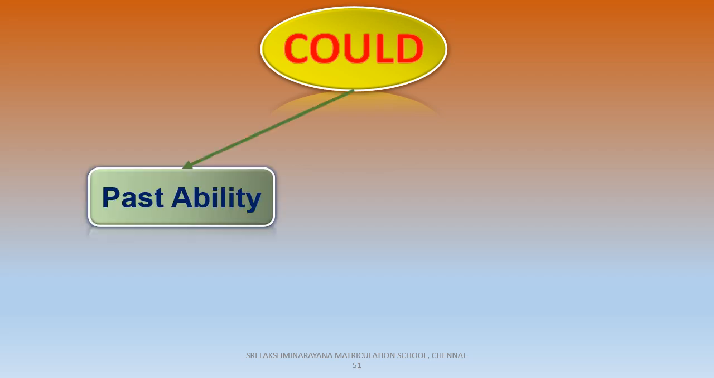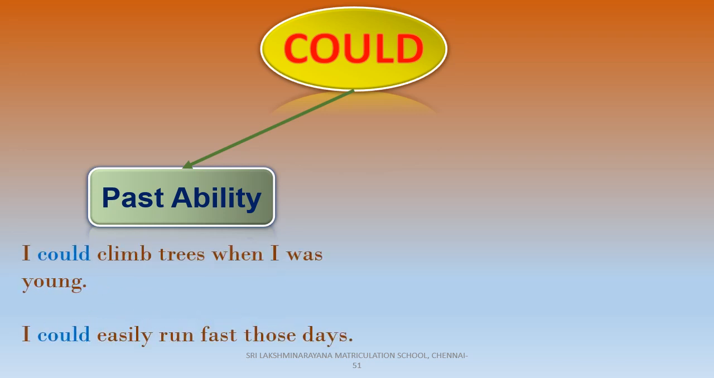Now let us see the modal verb could. Could is the past form of can. So now tell me children, what does could express? Could expresses past ability. That is the ability of a person in the past. Look at these examples children. I could climb trees when I was young. I could easily run fast those days.